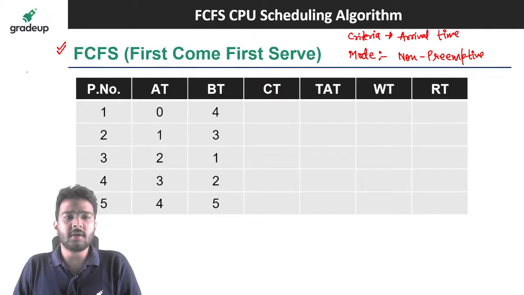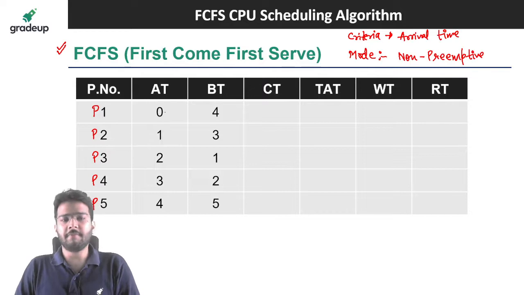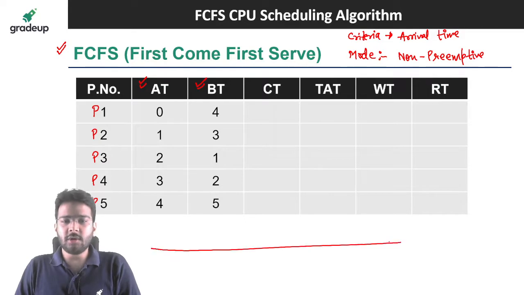Okay, so let's see here. Through an example, we are going to understand this FCFS. Here we have 5 processes: P1, P2, P3, P4, and P5. Arrival time is given to us, burst time is also given to us, and we have to find out completion time, turnaround time, waiting time, and response time. So here we are going to schedule the processes.